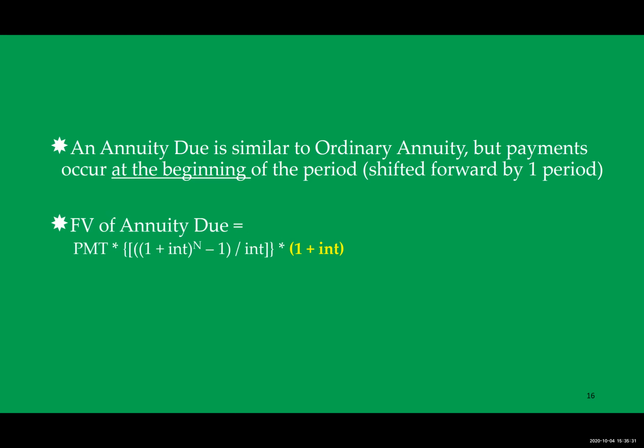So if you were to look at the equation of a future value of an annuity due, it is pretty much the same equation as an ordinary annuity, but it accounts for the extra period of interest. So in my original example, when I was depositing $500 a year for 5 years, that first payment didn't make any interest because I was depositing it at the end of the first period. An annuity due would be if I was taking that $500 and instead of depositing it on December 31st, I deposited it at the beginning of the period on January 1st. So then that first payment would earn interest.